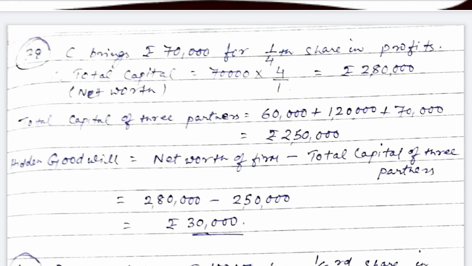So how can we calculate goodwill now? You can see C is bringing 70,000 for 1/4 share. So on that basis, the net worth of the business will be 70,000 into 4 by 1, which is 2,80,000. Now calculate the total capital of partners: 60,000 plus 1,20,000, the capitals of old partners, plus 70,000, the capital of the new partner. So the total is 2,50,000. So hidden goodwill will be net worth of the firm 2,80,000 minus total capital of three partners 2,50,000. So hidden goodwill in this question is rupees 30,000.